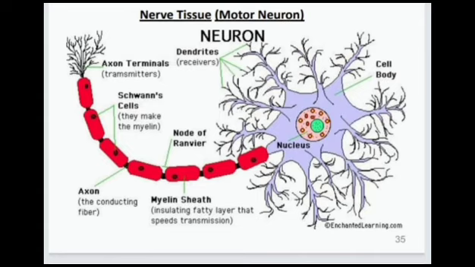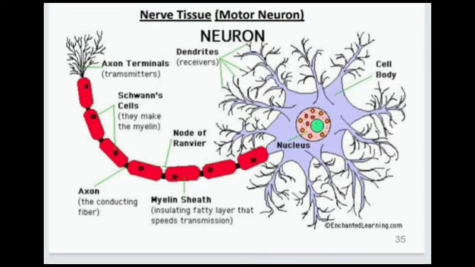2.3 is about nerve tissue, which is motor neuron, that consists of 8 structures: axon terminal, which acts as a transmitter; Schwann cells, that make myelin; axon, which acts as a conducting fiber; node of Ranvier; myelin sheath, the insulating fatty layer that speeds transmission; dendrites, which act as receivers; nucleus; and cell body.